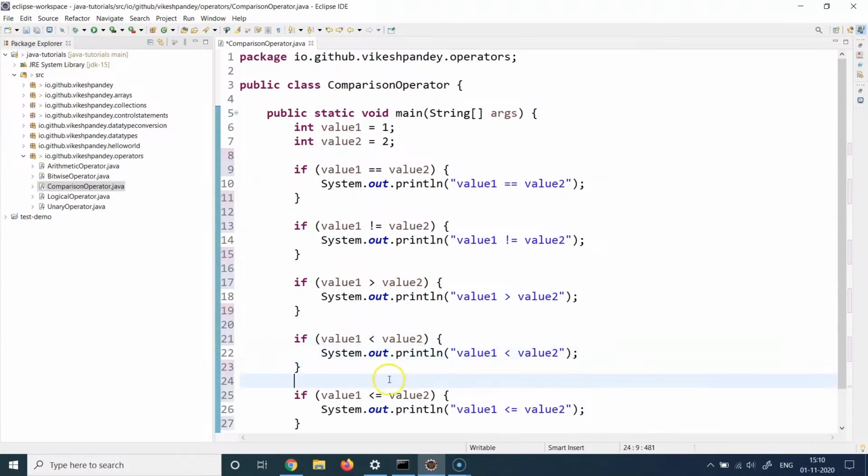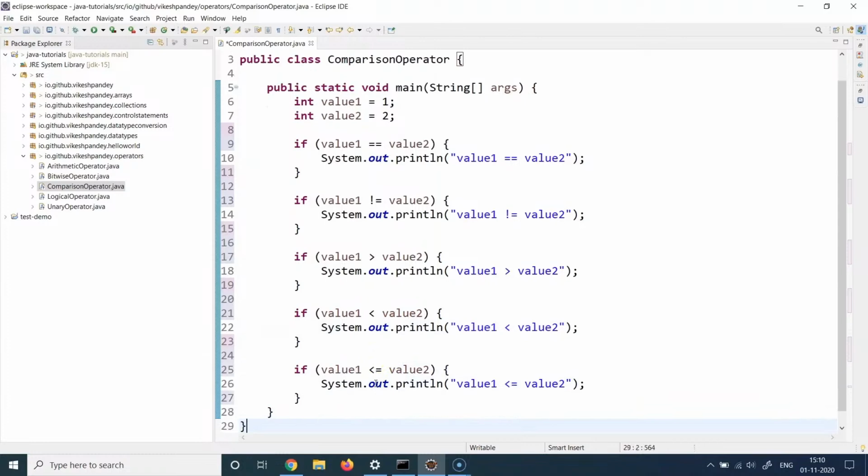And at last, I'm also showcasing an example of the less than equal to operator, where you put less than and equal to together. And again, you compare the two variables. Similarly, you can also use the greater than equal to comparison operator in this example. So we have an example of equality, not equal to, greater than, less than, and less than equal to. Let's run this example to understand.